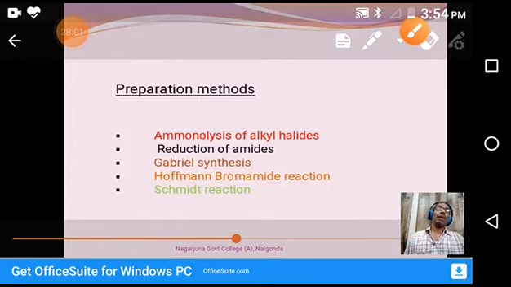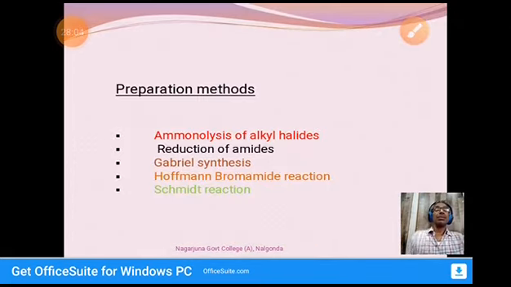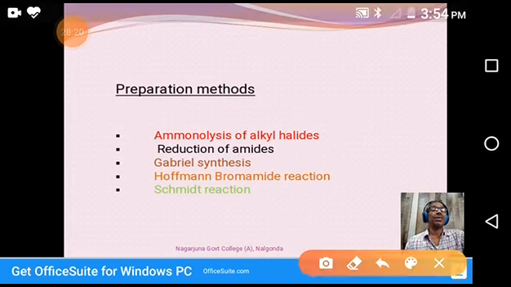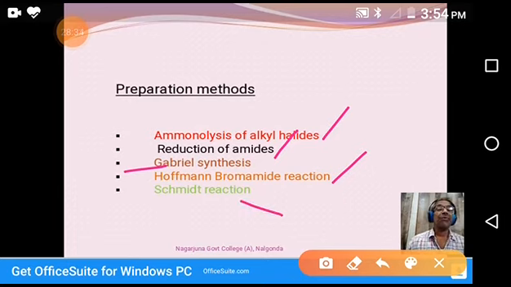Coming to the preparation methods, in our syllabus, we have five types of methods to prepare amines. One is ammonolysis of alkyl halides. Second is the reduction of amides. Third is the Gabriel synthesis. Fourth is the Hoffmann bromamide reaction. Fifth is the Schmidt reaction. So we have these five methods to prepare amines, either aliphatic or aromatic.